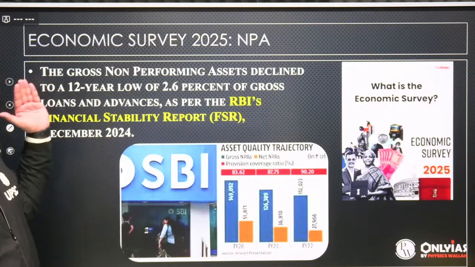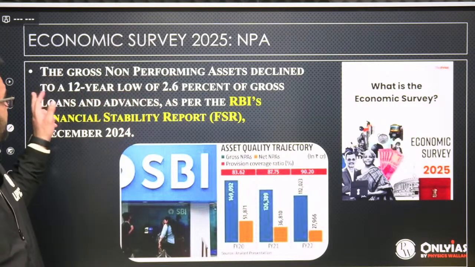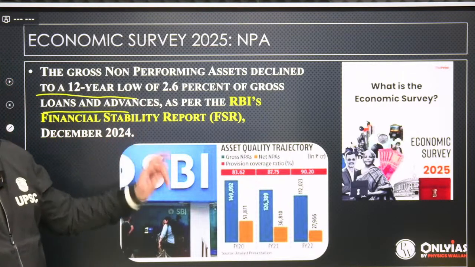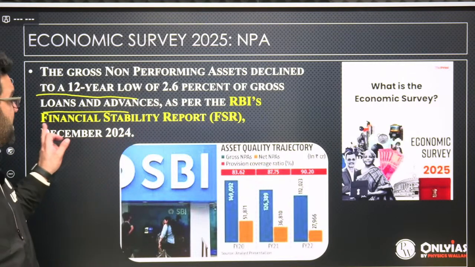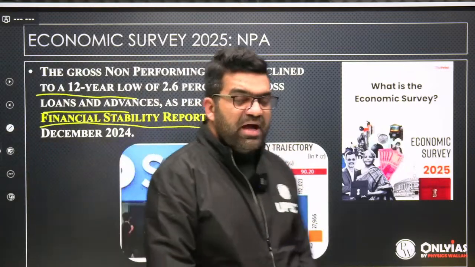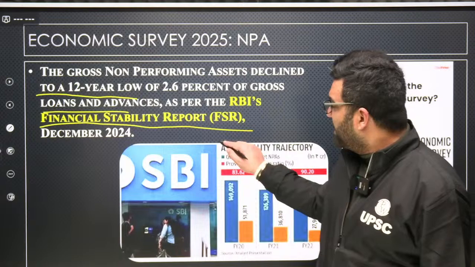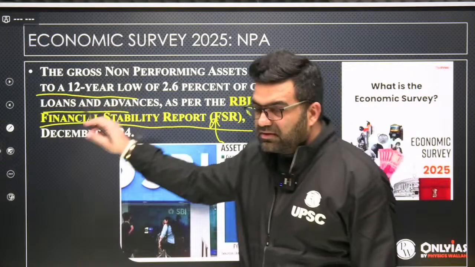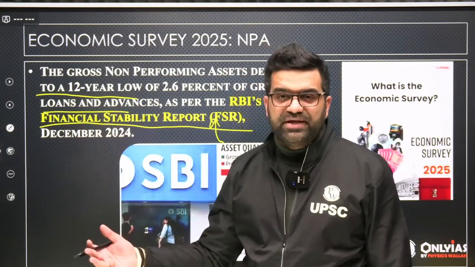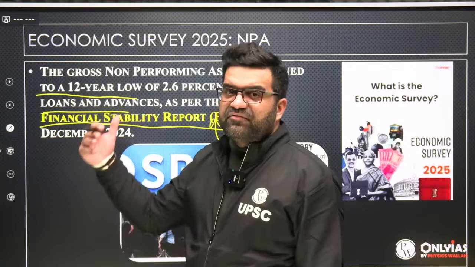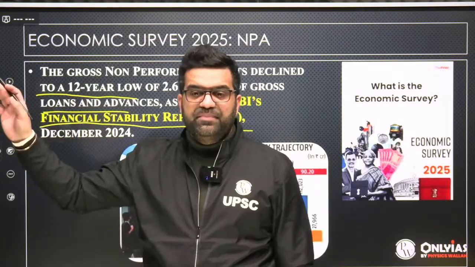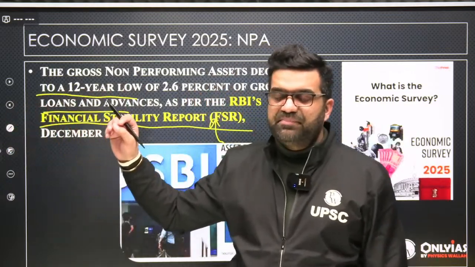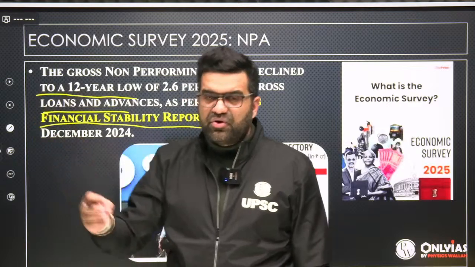Now, moving further, the gross non-performing assets of the banks declined to a 12-year low of 2.6% of gross loans and advances as per the RBI's financial stability report. So the economic survey is quoting the RBI's financial stability report just to give it credibility, as the government was criticized as a suit-boot ki sarkar, a government of the big people, of the rich people. They were lending loans to Anil Ambani. So much criticism has happened. Nirav Modi, then you talk about Vijay Mallya.